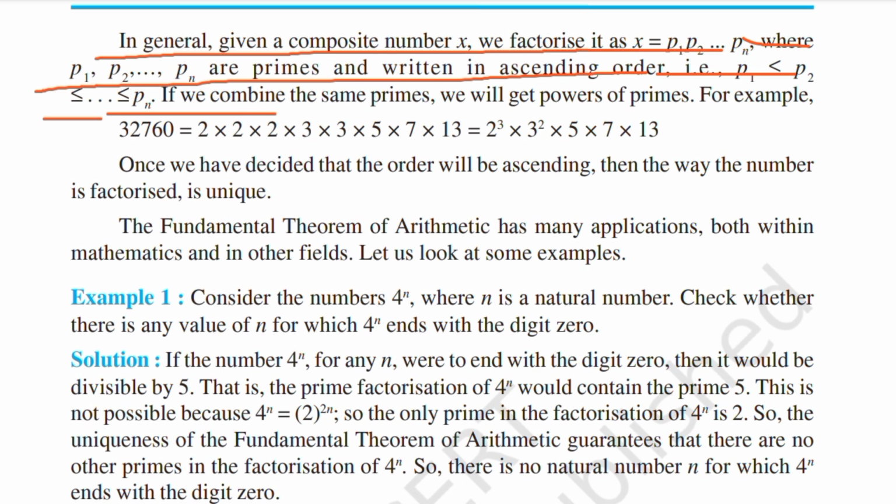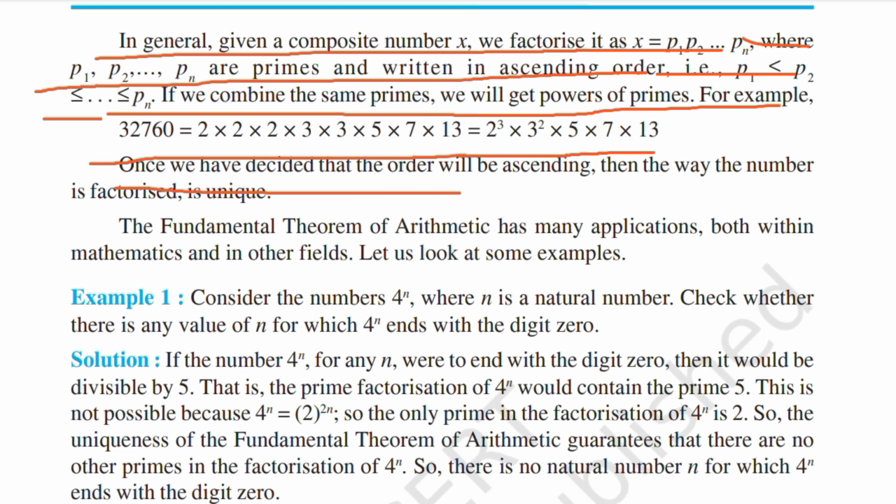If we combine the same primes, we will get powers of primes. For example, 32760 is equal to 2 into 2 into 2 into 3 into 3 into 5 into 7 into 13, which is equal to 2 cube into 3 square into 5 into 7 into 13. Once we have decided that the order will be ascending, then the way the number is factorized is unique.